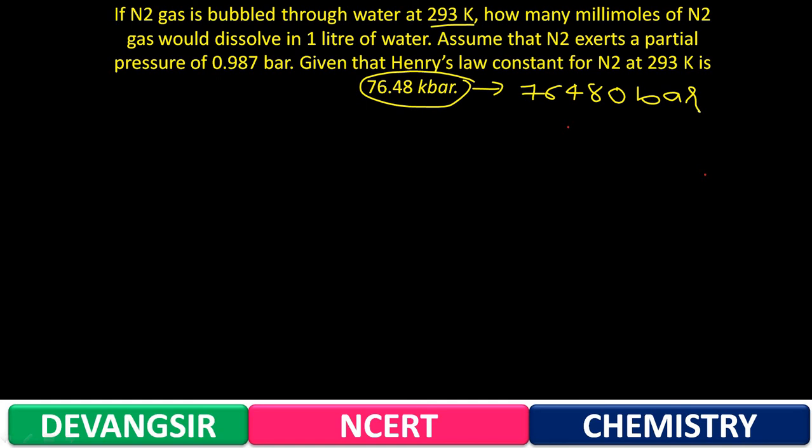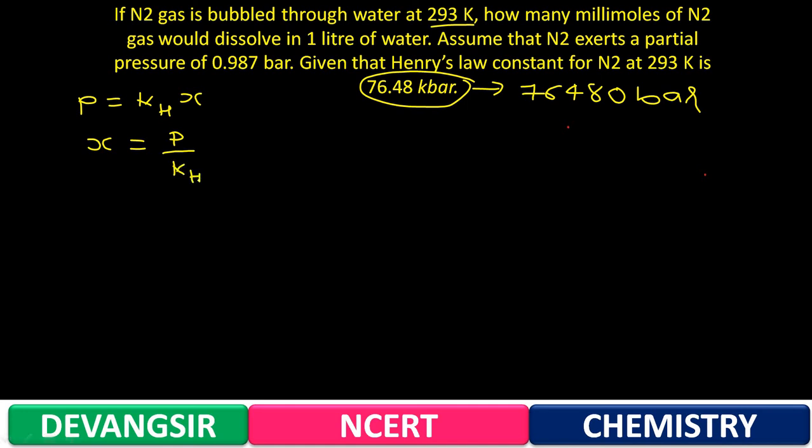Okay. Now Henry's law we have to apply. P is equal to KH into X, where we make X the subject, that is P upon KH.